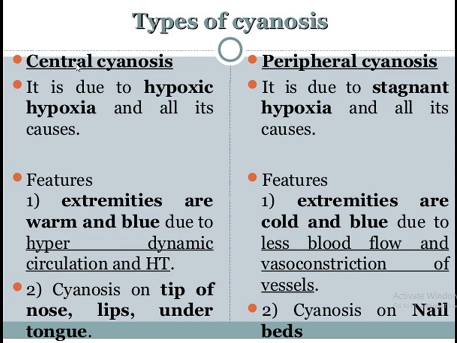While in the peripheral, only a specific cause is there, and the peripheral parts of the body are mostly affected. Central has the main cause hypoxic hypoxia, and the features are that extremities are warm and blue. This is the difference from the peripheral, in which the extremities are cold and blue.